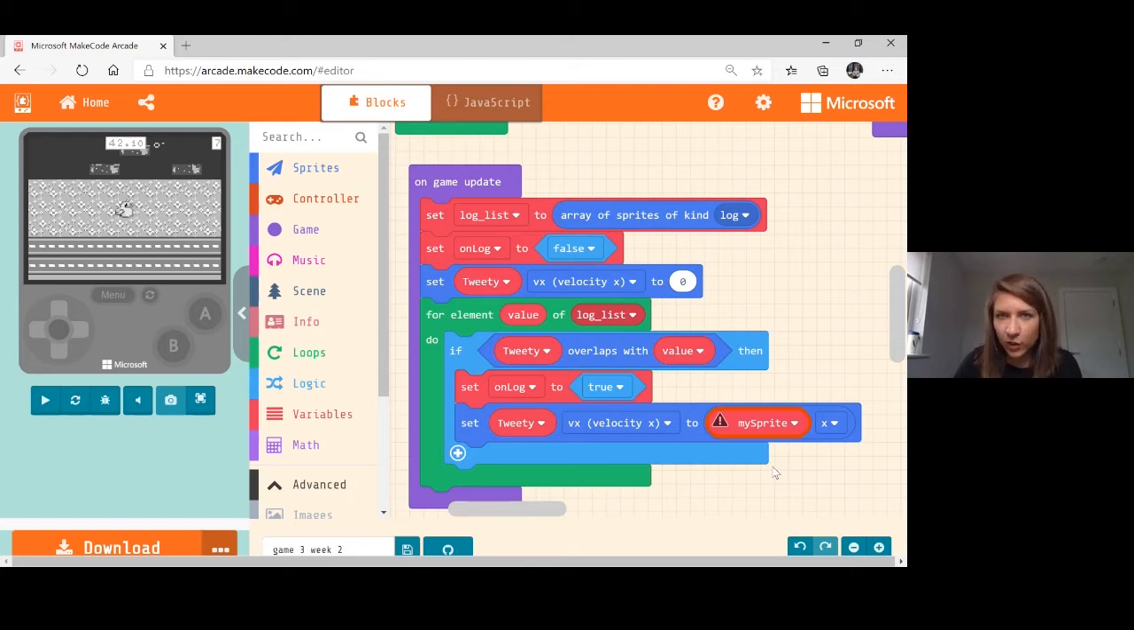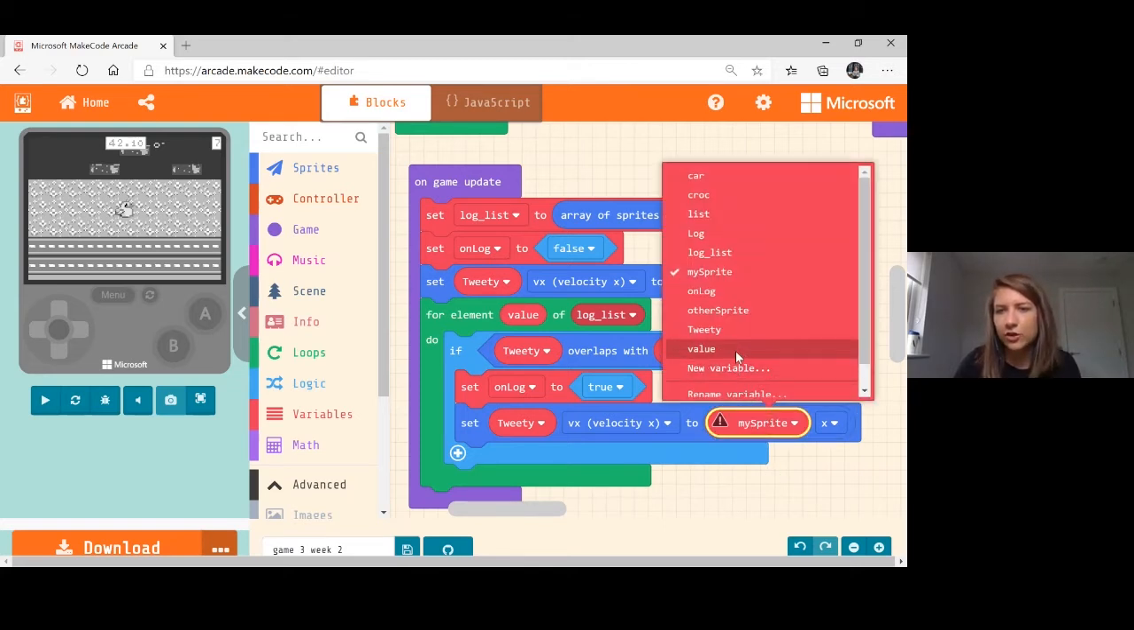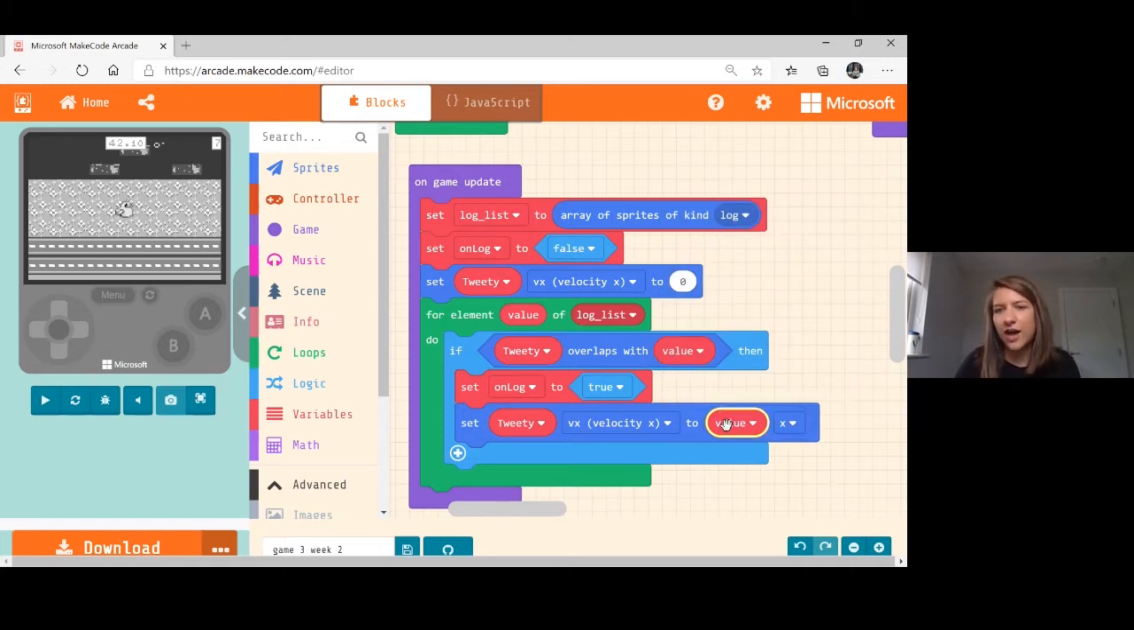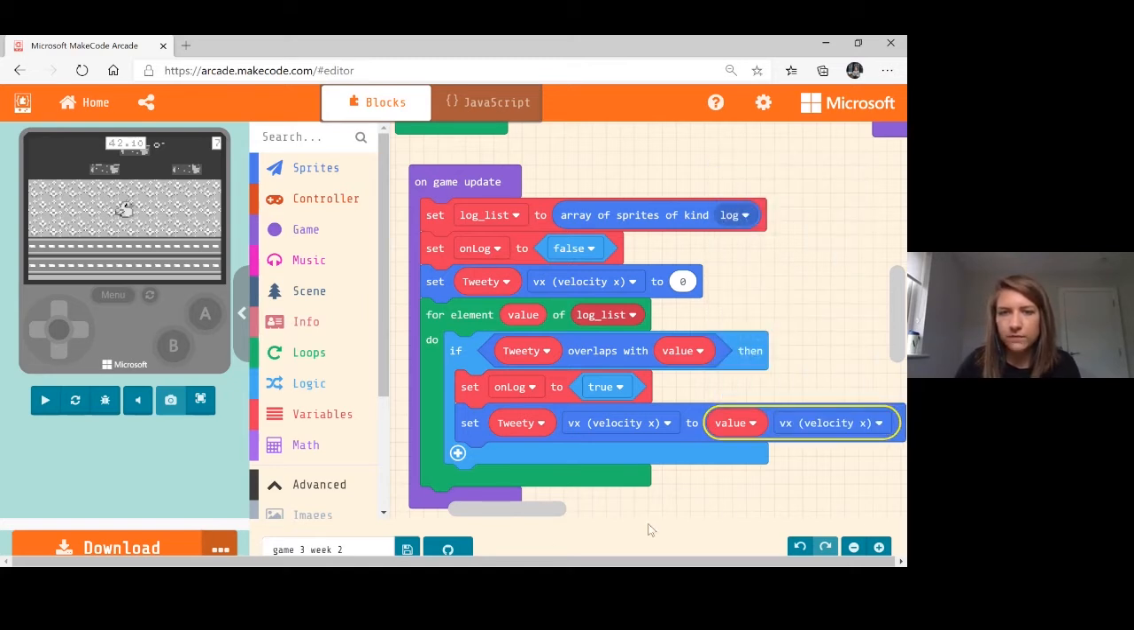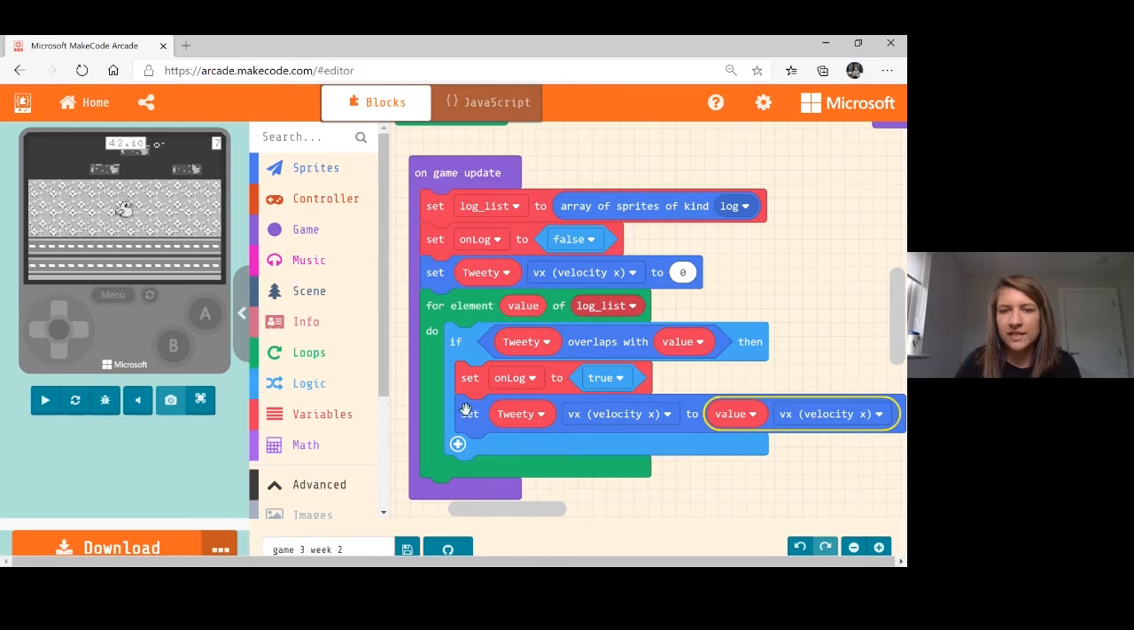And again, what are we talking about here? We're talking about our value's velocity. So it's whatever log Tweety happens to be on, and value is representative of every log in that array. Okay, so Vx. Okay, so now that means Tweety is matched up. So if Tweety overlaps with a log, let's say a log for value, we're going to set that variable to be true, and we are going to now set Tweety's velocity to be the same as whatever log that he or she is on. I don't know if Tweety is male or female.